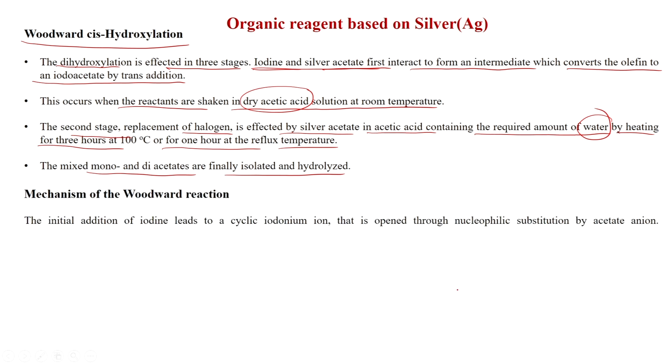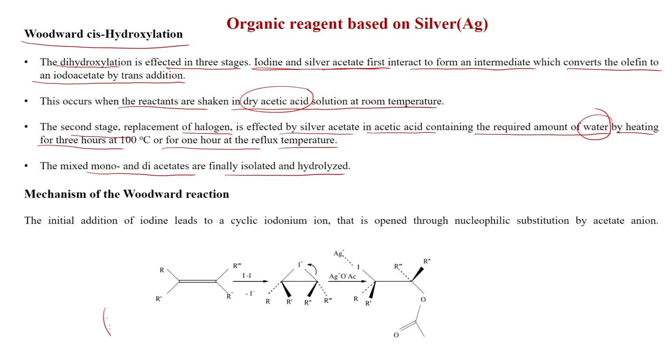So, this is the mechanism, this is the alkene, and the iodinium ion is formed first. Like bromine reaction, iodine also reacts in a similar way, and here this iodinium ion is formed. Now, silver acetate reacts with this iodinium ion, as you can see it is reacting here.